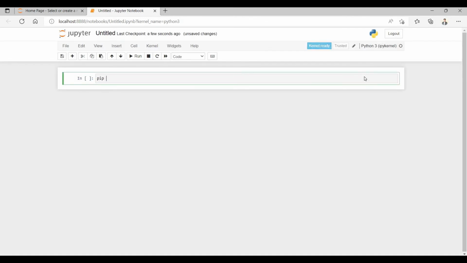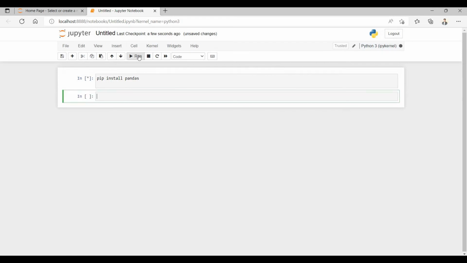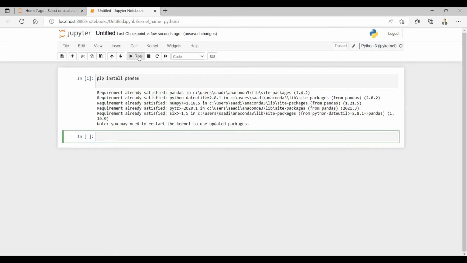If I do pip install, and if I run it, it will run. See, this is already running. It's already, requirement is already satisfied, it seems.